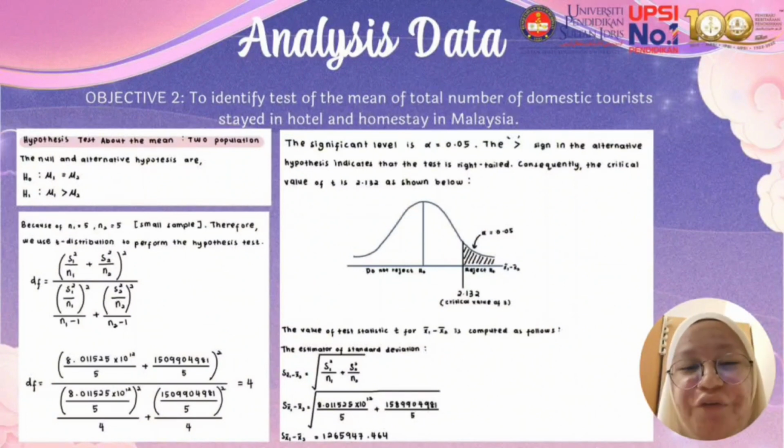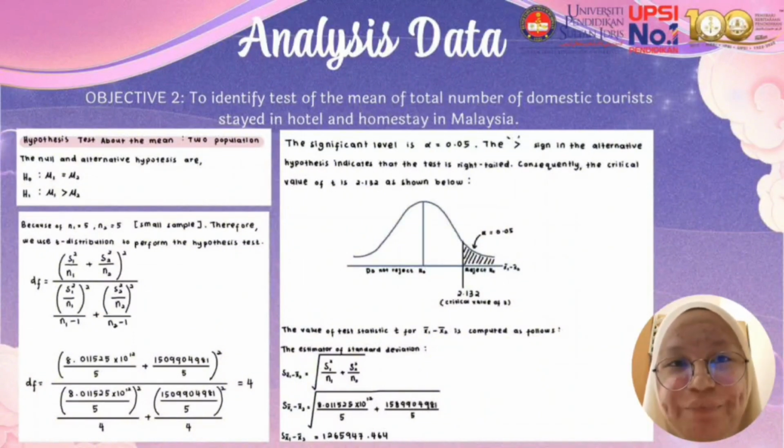Firstly, we need to find the degree of freedom by using this formula, and then we will get degree of freedom equal to 4. The significant level we use in this test is alpha equal to 0.05. The greater sign in the alternative hypothesis indicates that the test is in the right tail. Consequently, the critical value of t is 2.132 as shown in the graph. So in this graph, we show the rejection region of H null and do not reject H null.